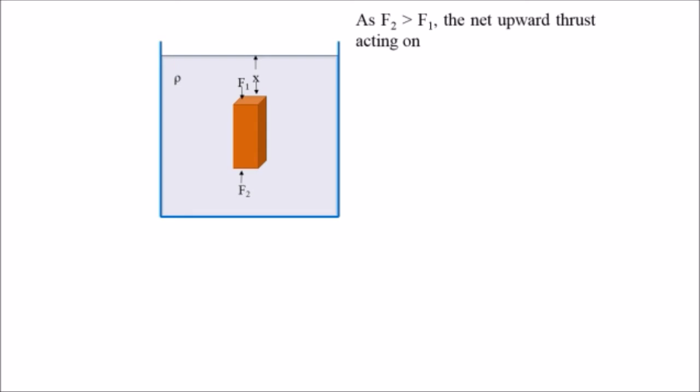So the net force the body will feel will be the upward thrust force, and this net force will be equal to F2 minus F1.